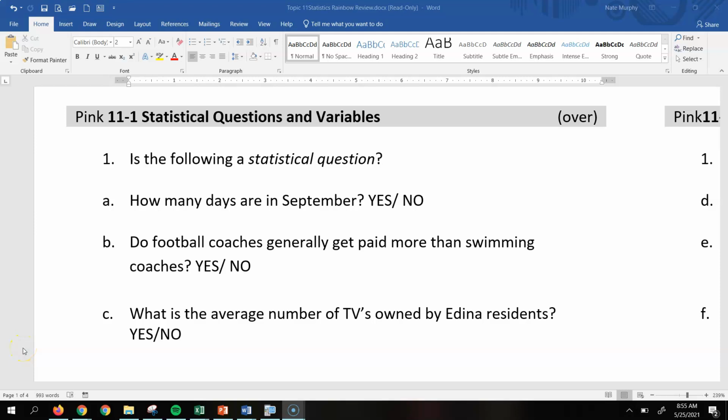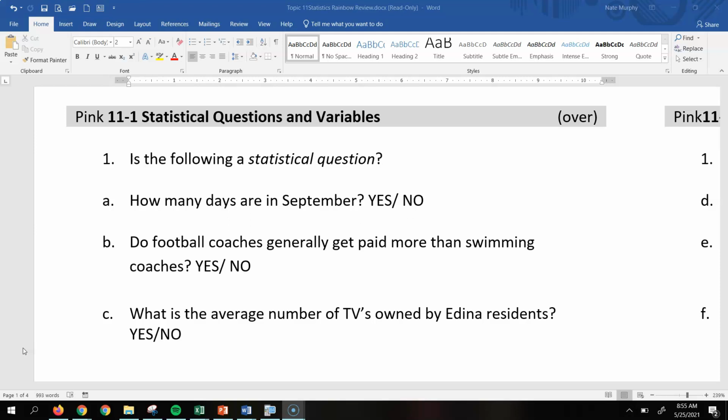Alright, so in this video we're going to be looking at the pink section of your Rainbow Review, and there's not a whole lot of math here. This is basically just, do you understand some of the vocabulary and some of those basic concepts that we started out with at the beginning of the chapter. So again, no math really involved here.